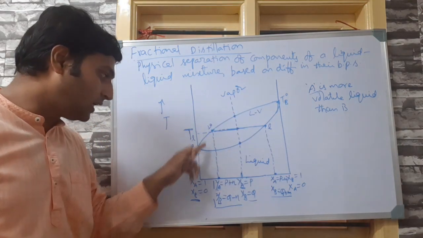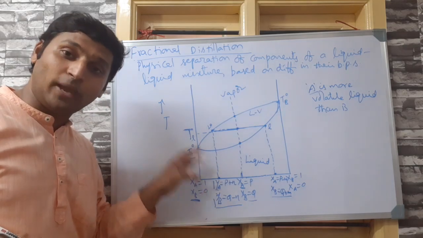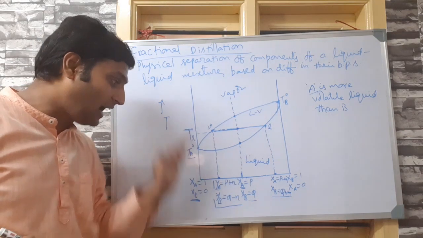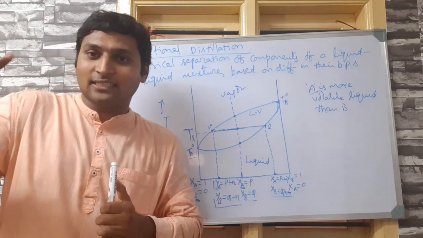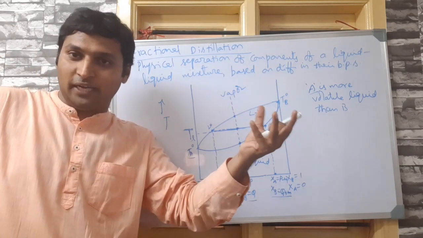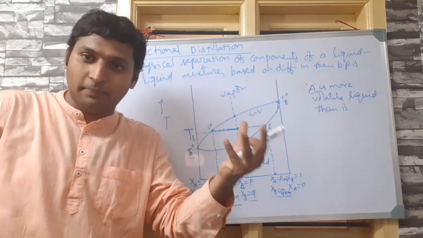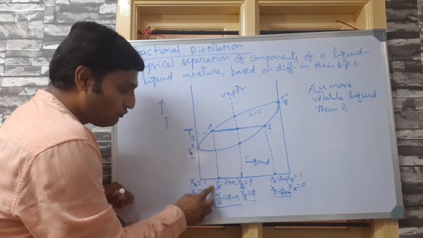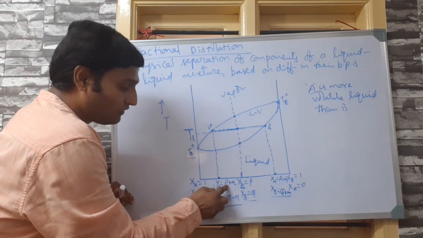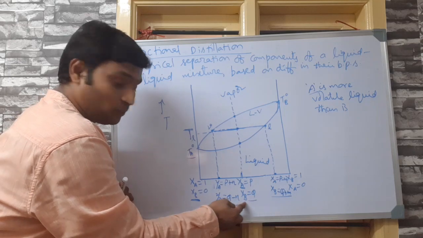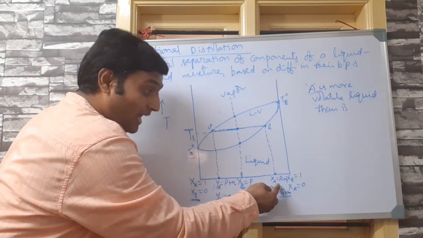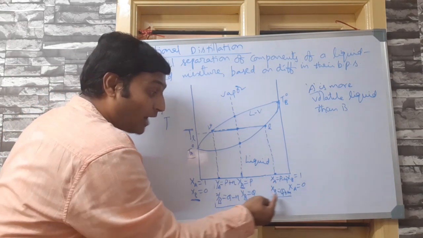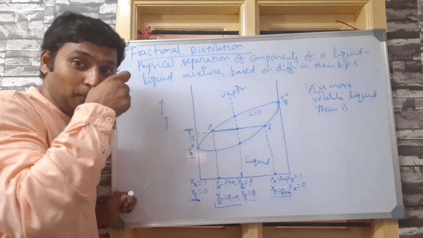The composition against V represents the vapor phase composition after heating at that temperature. That means I got some liquid left and some vapor obtained. And if you notice, the vapor has more fraction of A and less fraction of B than the original composition. The liquid has less fraction of A and more fraction of B than the original composition.